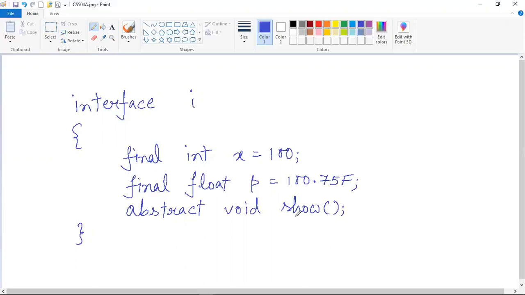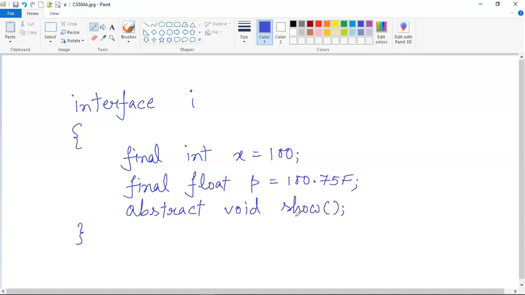That means the methods that can be included inside a class can be abstract methods, that means no codes will be contained inside its body, or it can also be concrete methods, that means codes will be contained inside its body. But in case of interface, the methods are abstract in nature, that is there is no code associated with them. It will be later defined by the class that implements the interface.